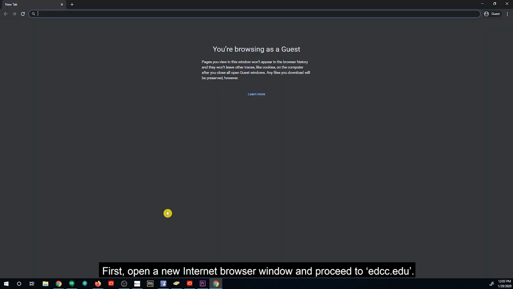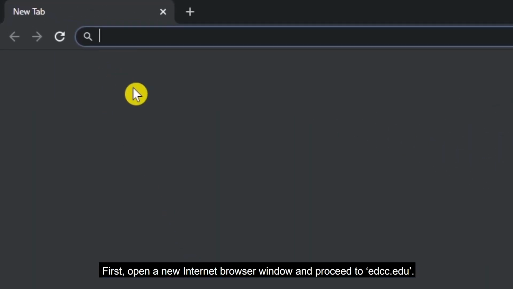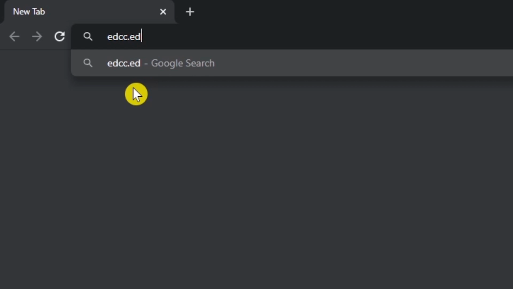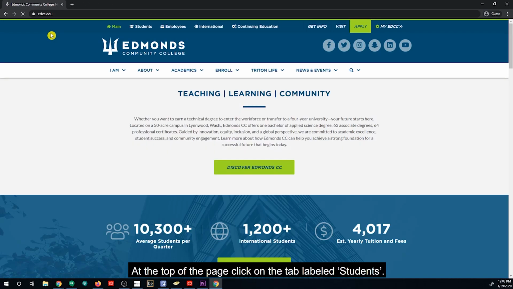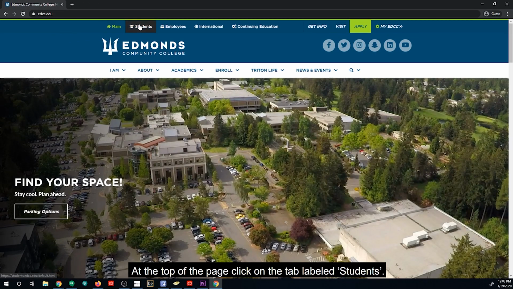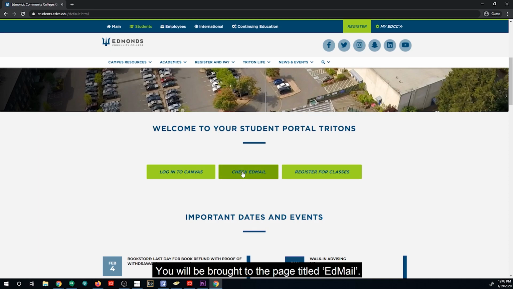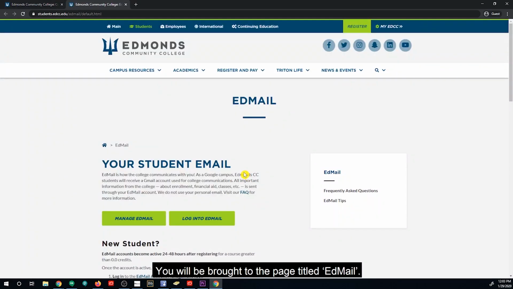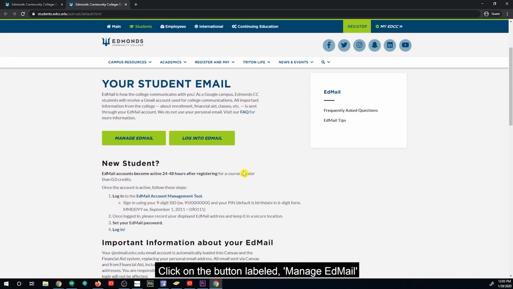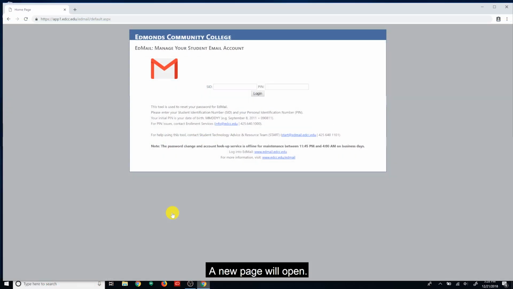First, open a new internet browser window and proceed to edcc.edu. At the top of the page, click on the tab labeled Students. Next, click on the button labeled Check EdMail. You'll be brought to the page titled EdMail. Click on the button labeled Manage EdMail. A new page will open.